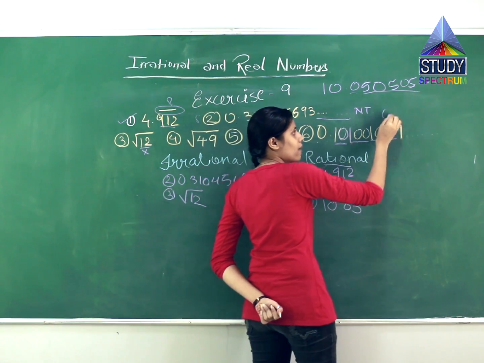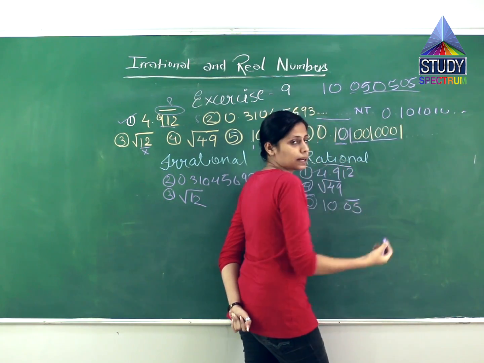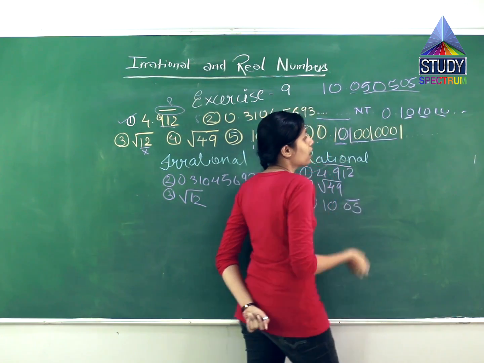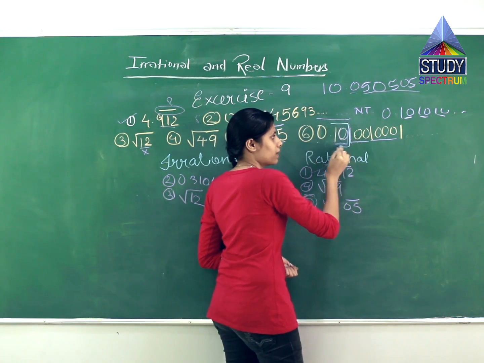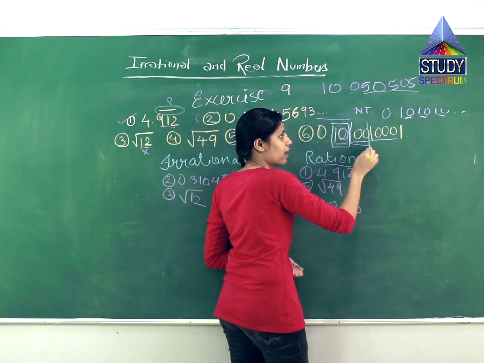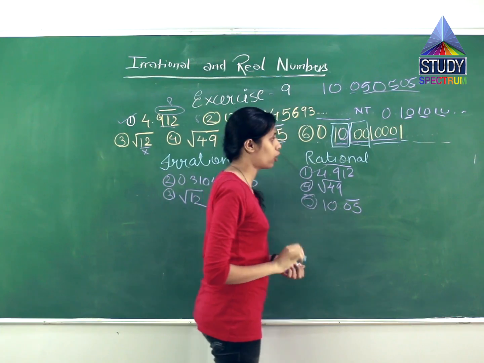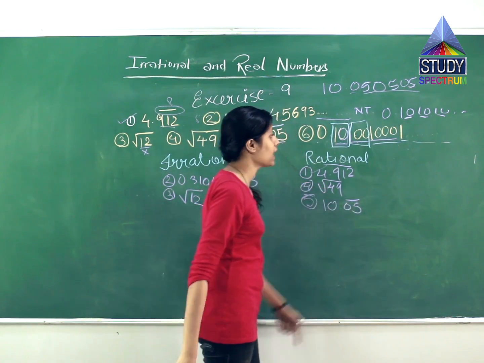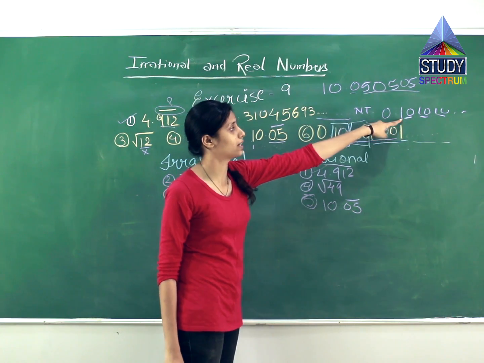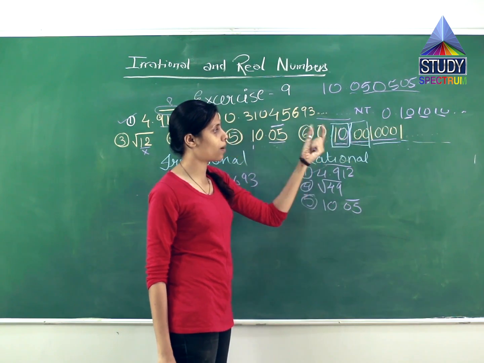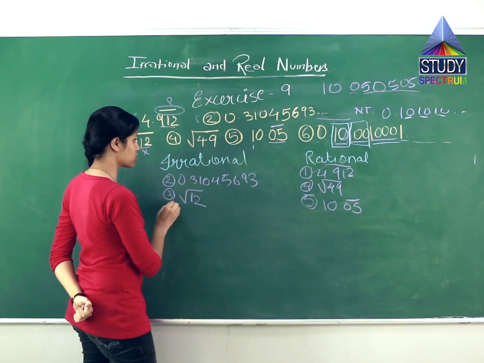If this question had been 1 0 1 0 1 0 and so on, then I could say it is repeating because the number 10 is repeating. Over here the first number is 10, the second number is 100, the third number is 1000, and the next number is 1 dot dot dot, which means this is non-terminating as well as non-recurring. I explained to you the meaning of recurring. The 10 goes on repeating over here, but there is no perfect number which is repeating. So what is this? Yes, this is an irrational number.